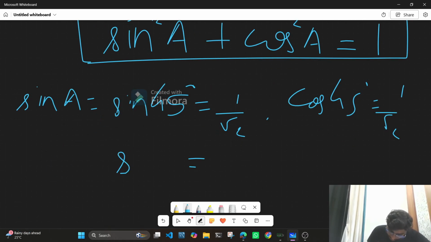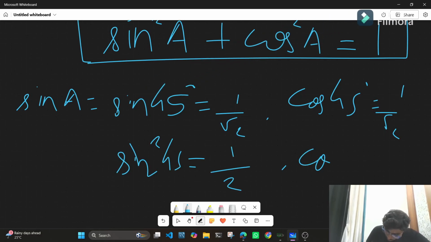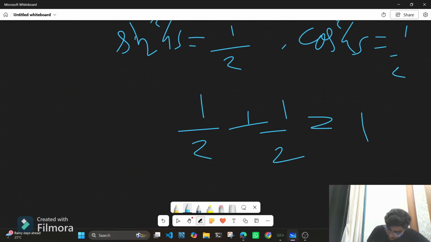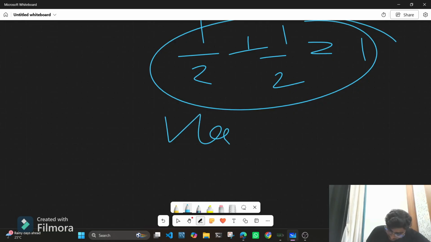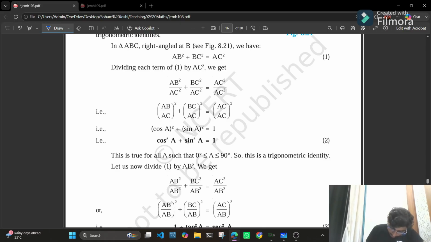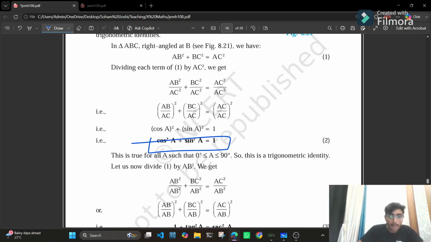Squaring them, I get sine square 45 as 1 by 2 and cos square 45 as 1 by 2. If I add both of them, my answer is equal to 1. So the identity is proved. So this is our first identity, sine square A plus cos square A is equal to 1. That is given over here also.